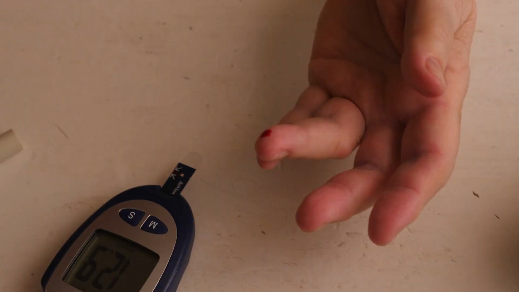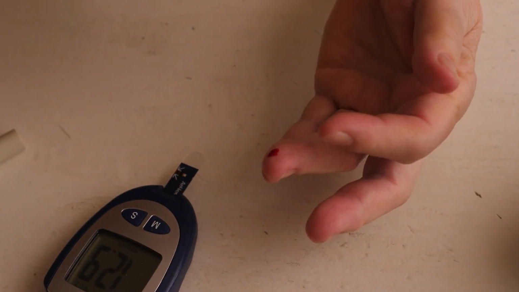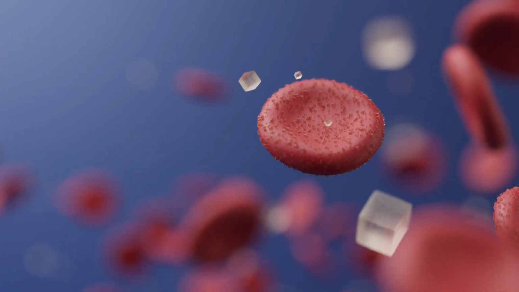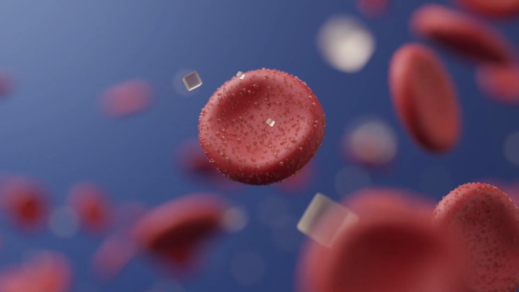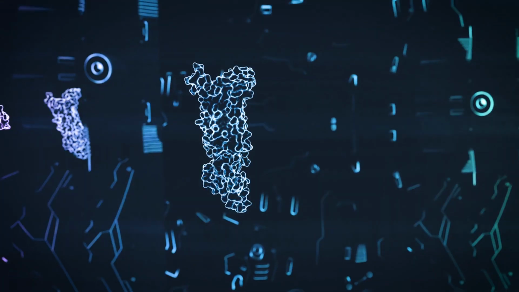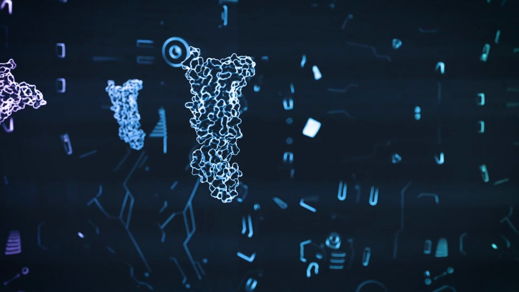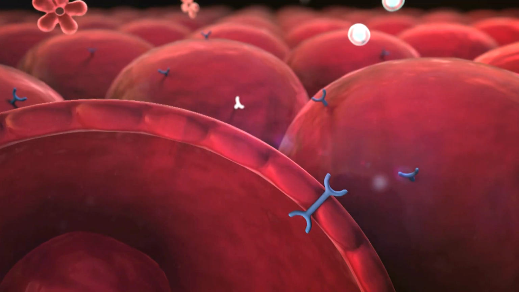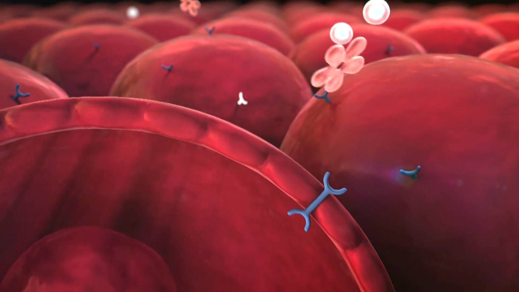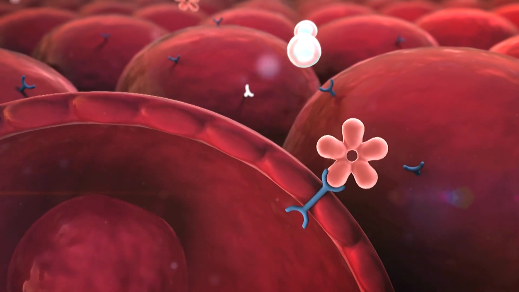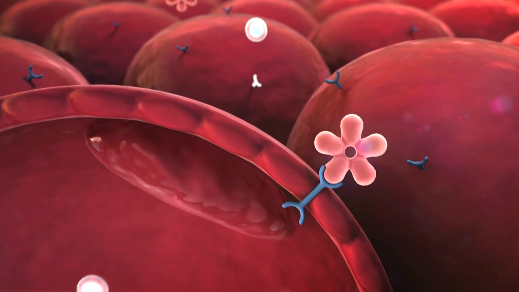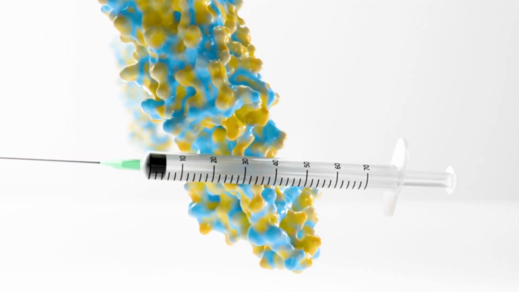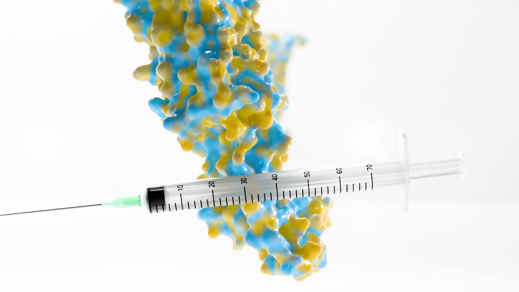Another crucial aspect of homeostasis involves the regulation of blood glucose levels. Cells require glucose for energy, and the body must ensure a stable concentration in the bloodstream. This regulation is achieved through a balance between insulin and glucagon, two hormones produced by the pancreas. When blood glucose levels rise after eating, insulin facilitates the uptake of glucose into cells, reducing excess sugar in the bloodstream. When levels drop due to fasting or energy expenditure, glucagon triggers the release of stored glucose, ensuring a continuous